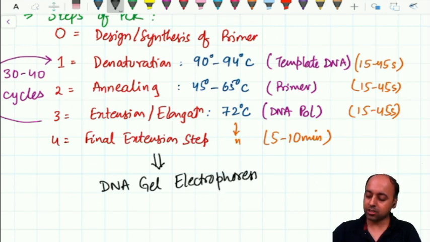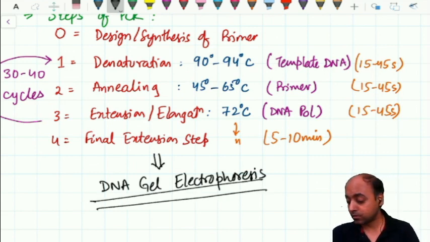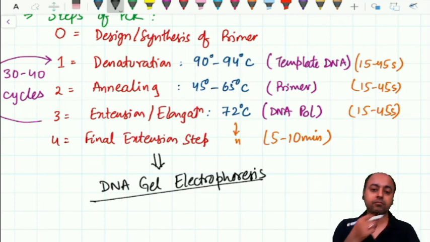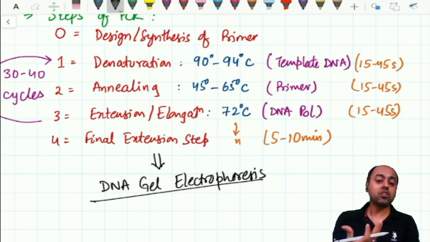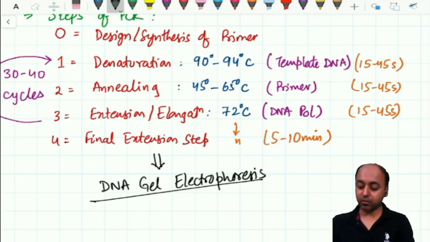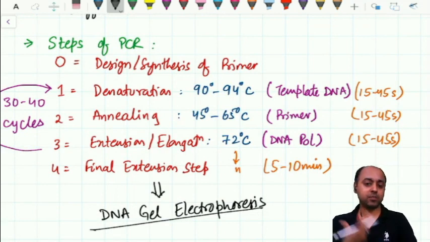For the traditional PCR, we perform the DNA gel electrophoresis, right? Why? Because the result of PCR will not be visible to the naked eye. We have to perform the DNA gel electrophoresis to see whether the PCR has been successful or not. If the PCR is successful, we'll get specific products which we can examine on the gel. If PCR is not successful, we'll not get any specific products on the gel, and it will be empty.